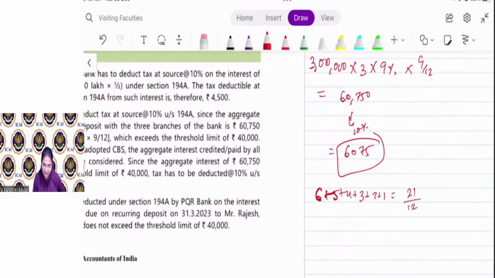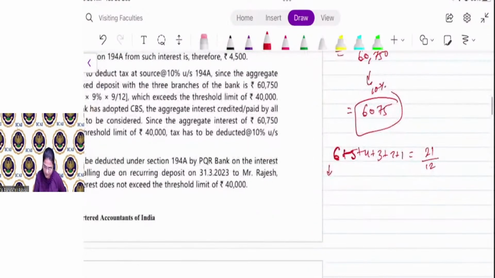So 21/12, yes or no? For the deposit made in October, he will receive the interest for 6 months. For the deposit made in November, he will receive interest for 5 months. For the deposit made in December, he will receive interest for 4 months. For the deposit made in January, he will receive the interest for 3 months, right?